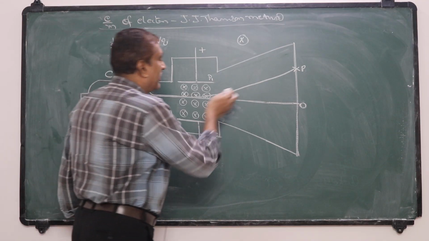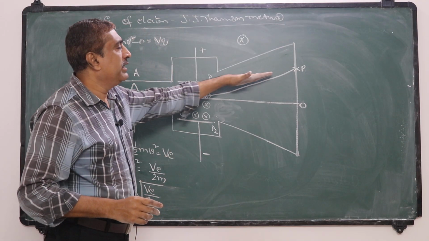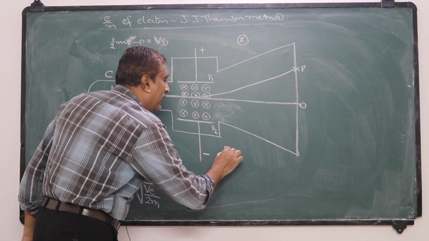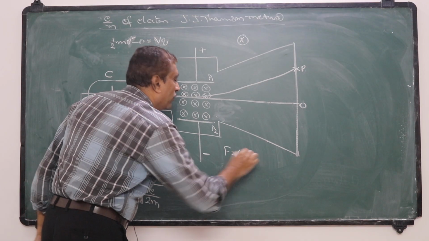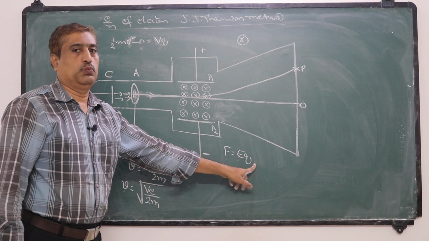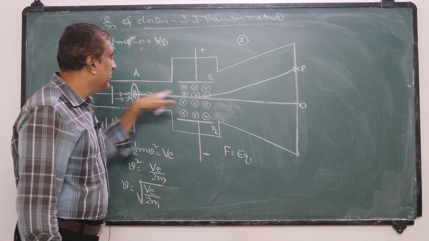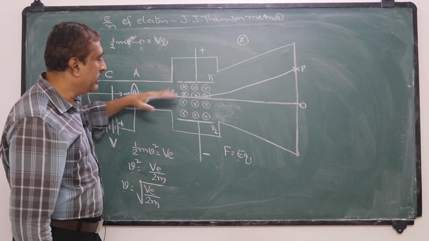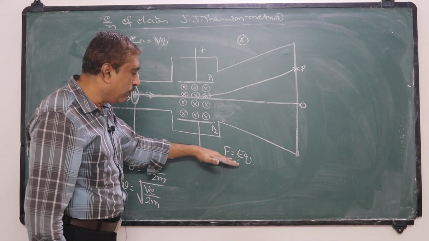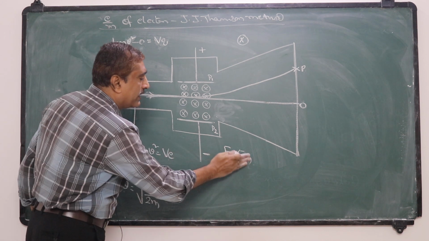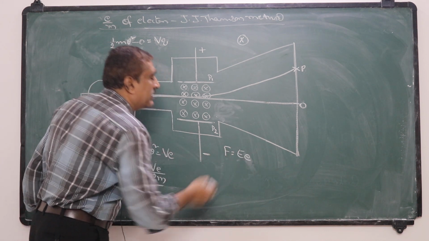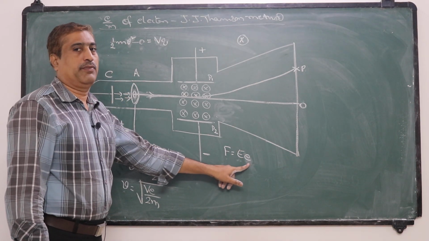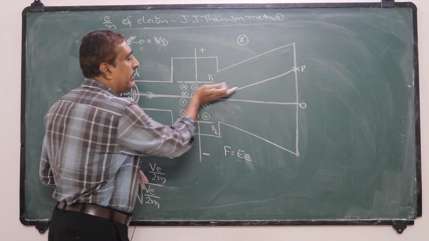That they are deflected means they experience a force, and the force acting on a charged body in an electric field of strength E is F equal to EQ. So when an electric field of strength E is applied between these two plates, these electrons are deflected by a force F equal to EQ, but we take Q as e, the charge of the electron. So the force acting on this is small e into capital E. With this force, they are deflected towards P.